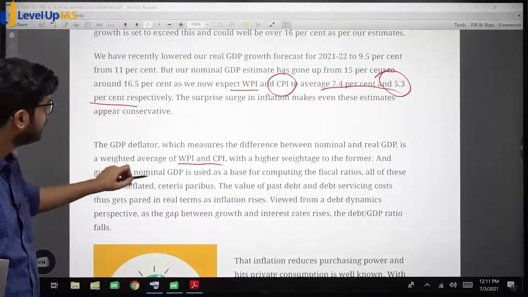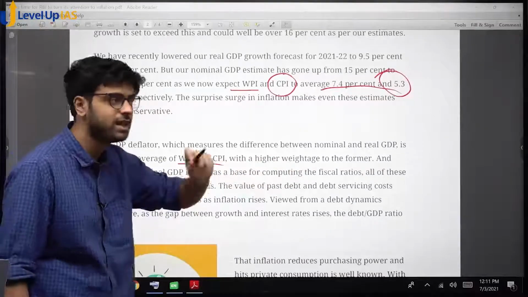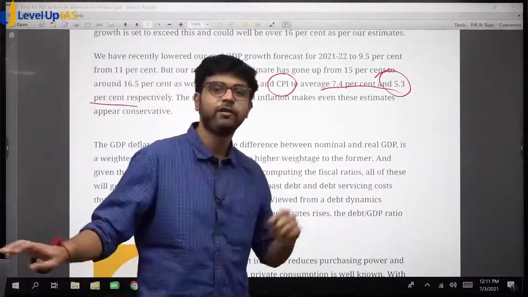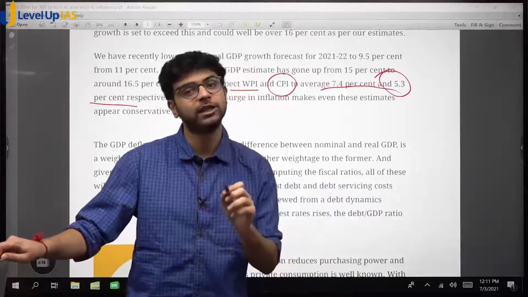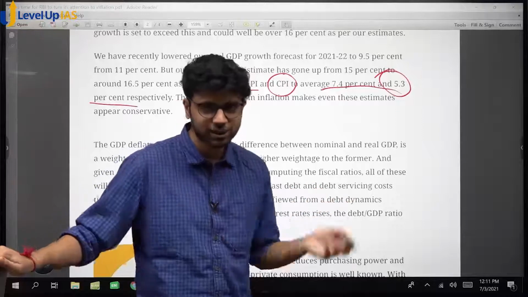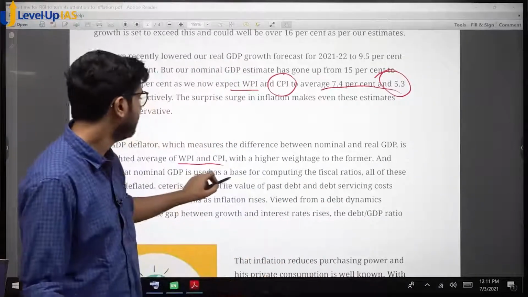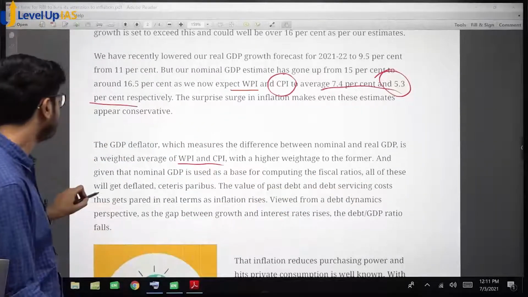And given that nominal GDP is used as the base for computing fiscal ratios, remember fiscal deficit, revenue deficit, effective revenue and primary deficit, they are all a percentage of GDP. We have done these calculations. Remember 222,87379 was the GDP. That was nominal GDP. Okay? As a base for computing fiscal ratios, all of this will get deflated.